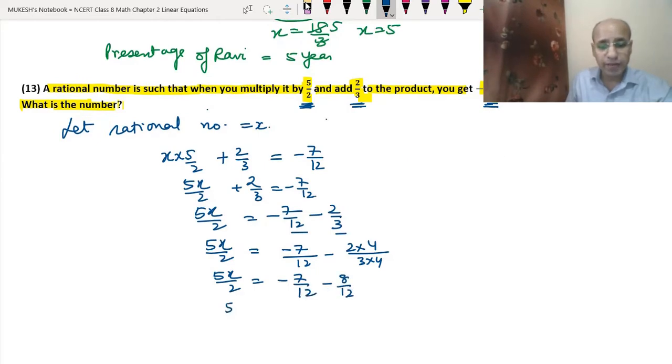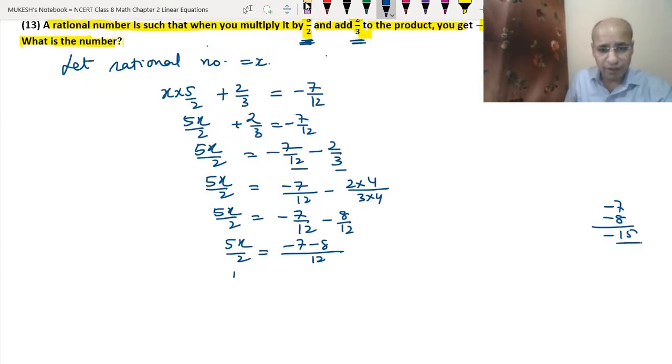So 5x upon 2 will be equal to, with 12 as the common LCM, minus 7 minus 8. Since both numbers are minus, we will add them and put the minus sign. So we got 15, so minus 15 upon 12. So we got 5x upon 2 equals minus 15 upon 12. We can divide this: 3 fives are 15, 3 fours are 12. So we got minus 5 upon 4.